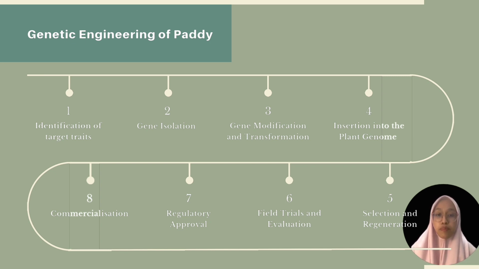Seventh, regulatory approval. Before a genetically modified crop can be licensed for commercial cultivation, it must be subjected to regulatory examination to guarantee its safety for human consumption and the environment. Last but not least, commercialization. If a genetically modified paddy variety successfully completes the regulatory licensing process, it can be allowed for commercial cultivation.